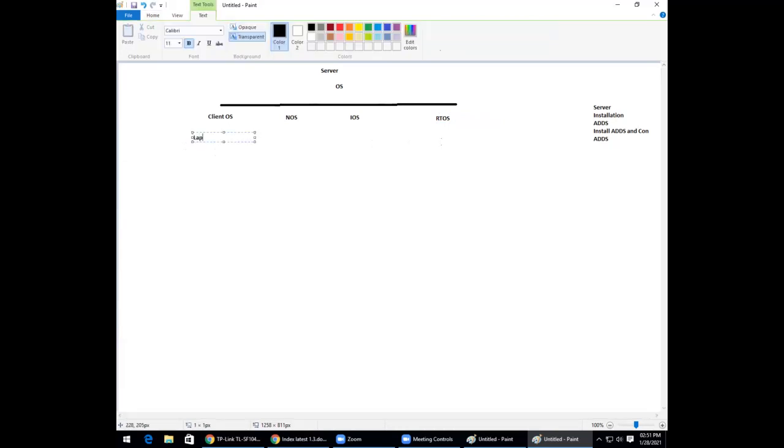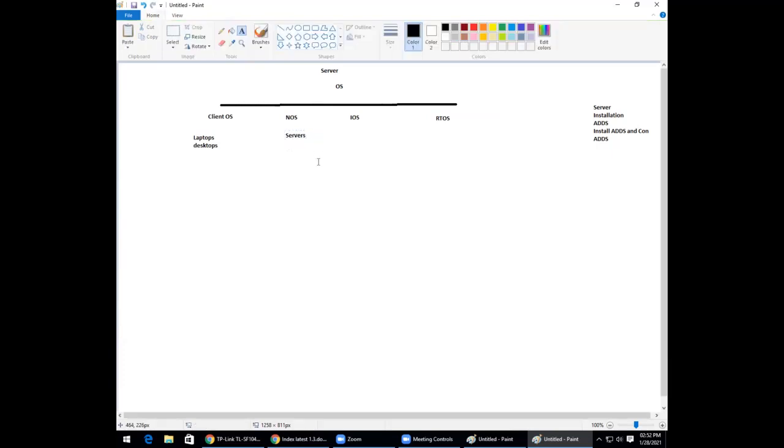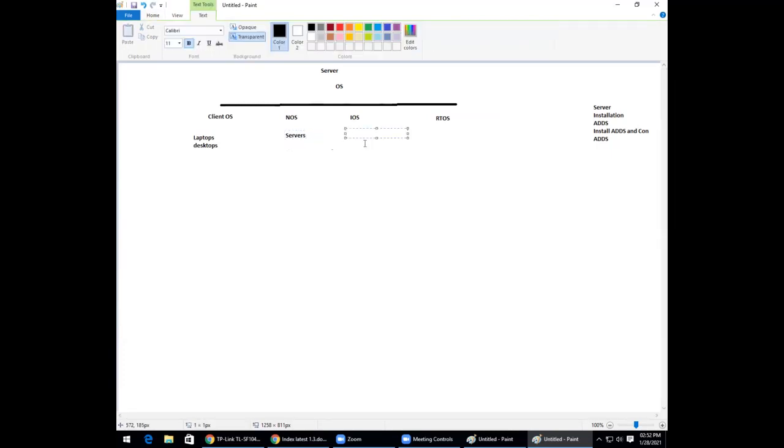Client OS is installed in what? Laptops and desktops. Very good. Network OS is installed in servers. iOS is installed in routers and switches. RTOS is used in what? Mobiles. Yeah. You are experts at this level, right? No need to teach this.